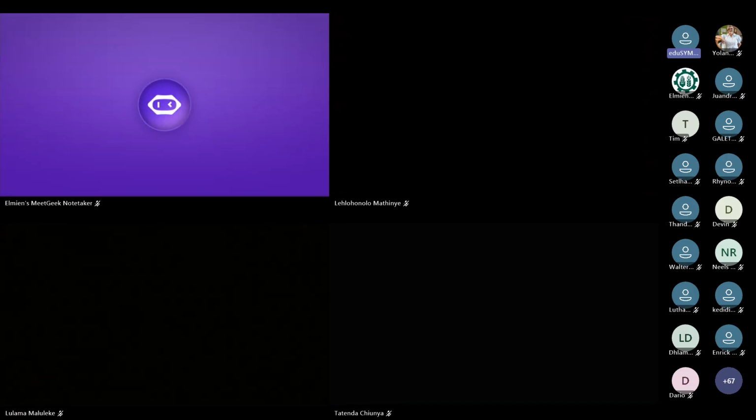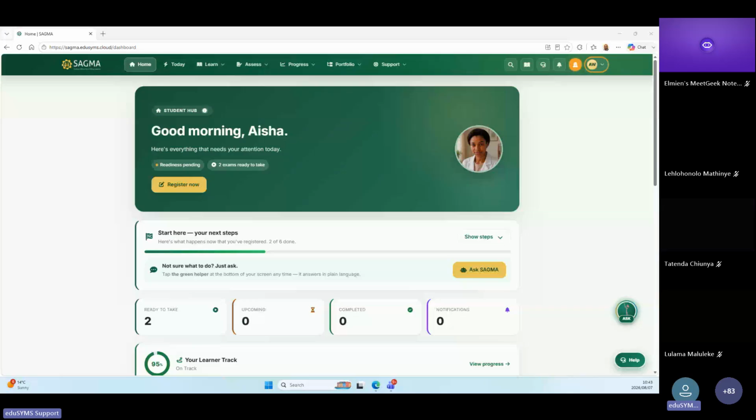So I will share my screen in a flash, and if you can also confirm that you can see my screen so that we can get started. Right. Elmin, can you see my screen? Yes, thank you so much, Lavmo.